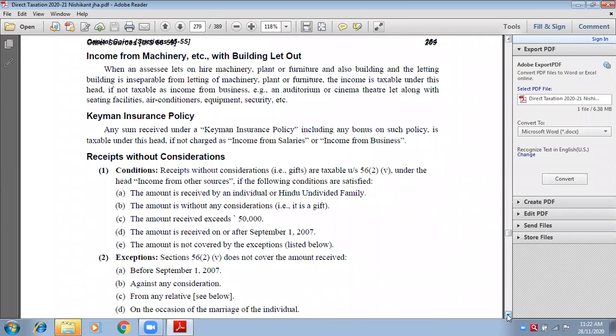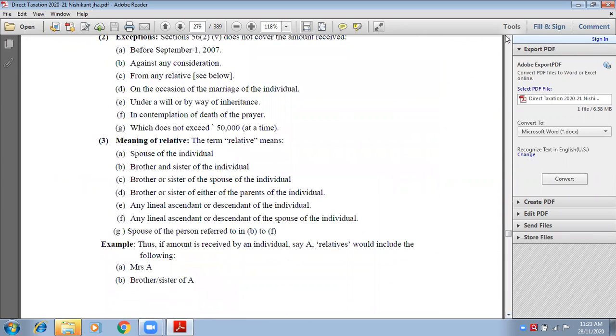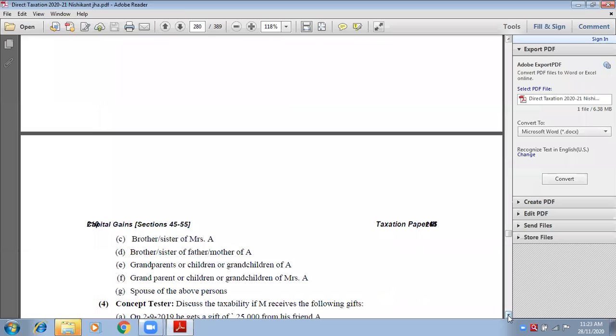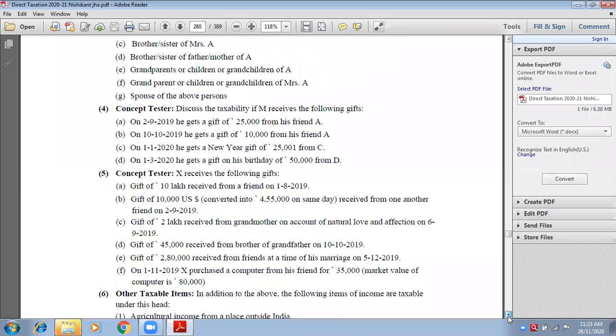Whatever I told you is explained here. I've already told you, don't worry. Nothing is left over. Here is the meaning of a relative. I told you, gift from father, mother, brother, spouse, children. So these are the relatives. If I get gifts from these persons, it will be fully exempted. Without consideration means you don't have to pay anything to them for receiving something. So that is gift.